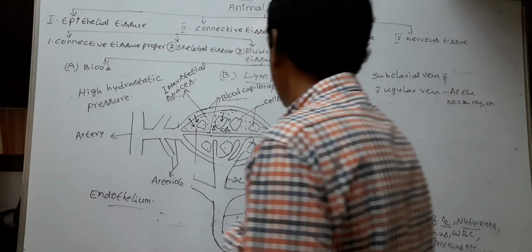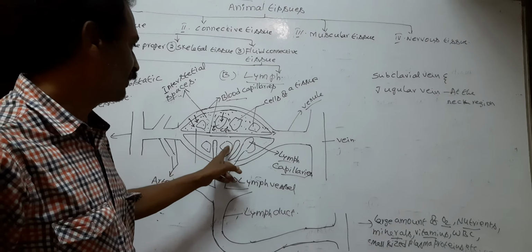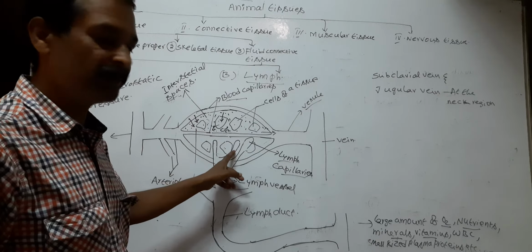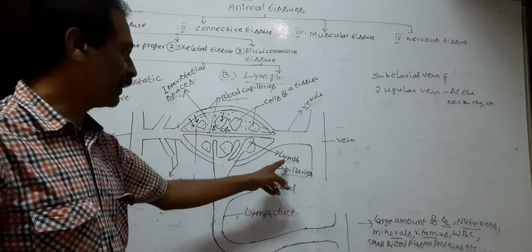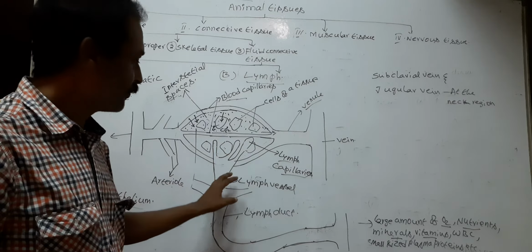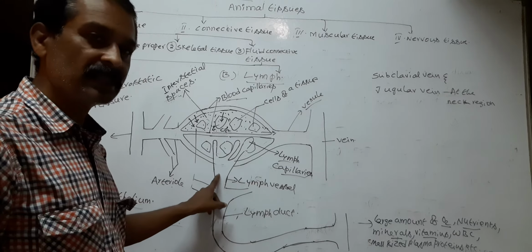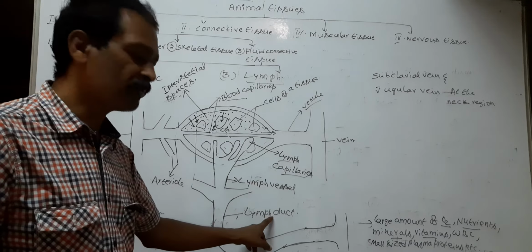So the blind-ended small vessels extend between the cells or in the interstitial spaces between the cells. These blind-ended hair-like capillaries are called lymph capillaries. Lymph capillaries join to form lymph vessels. The lymph vessels join to form lymph duct.